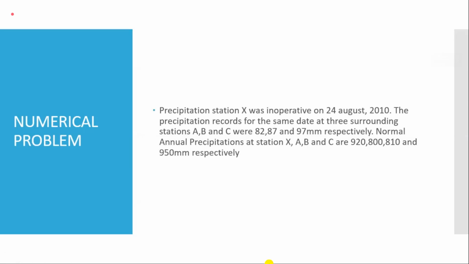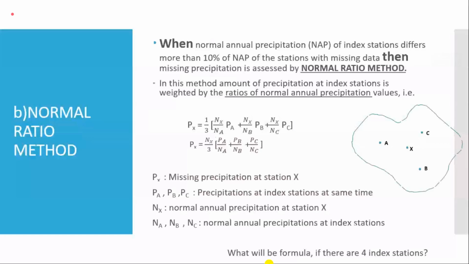Sir, you calculated this 10% of 920, and you have added it and also subtracted it. Why did you do that? To find the range, sir. How do we decide about the method, whether we have to use the arithmetic mean method or the normal ratio method? The criteria is that if the surrounding station or index station normal annual rainfall lies within the 10% variation of the normal annual rainfall of the X station, then we will be using the arithmetic method. Otherwise, we will be using the normal ratio method.